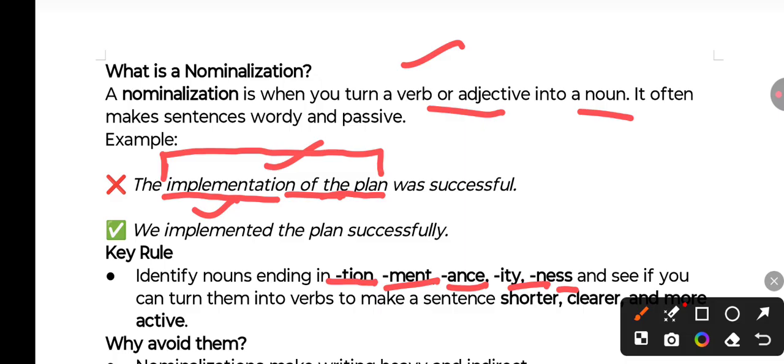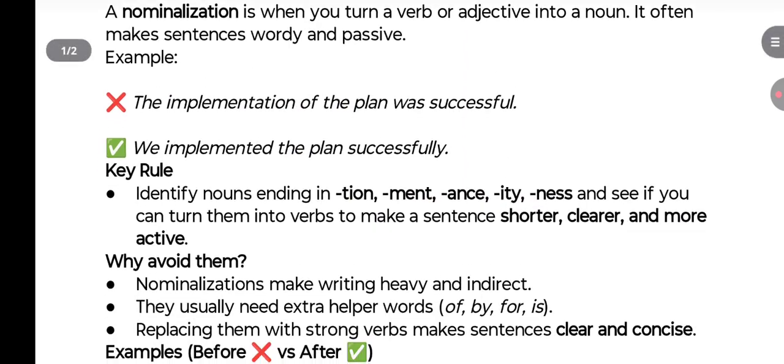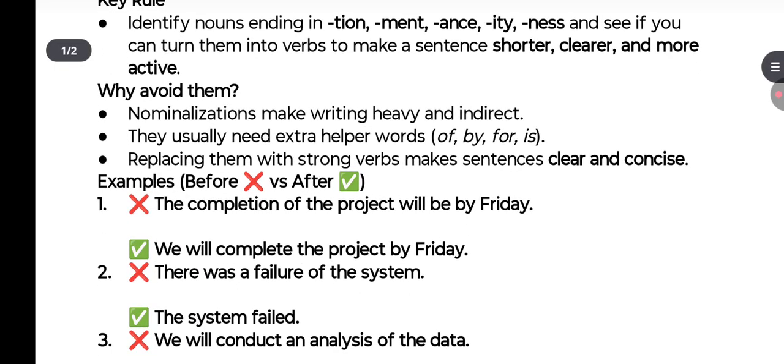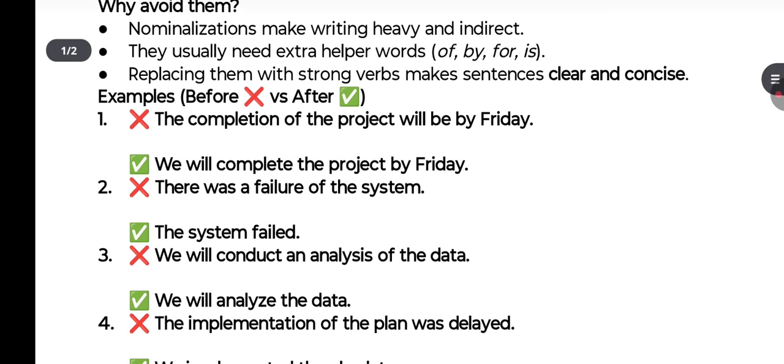So what should we do? We should avoid using a verb or adjective as a noun, or we should rather use them as a verb only. So it makes the sentence shorter, clearer, and more active. So why should we avoid them? Because it makes the writing heavy and indirect, and there is always use of extra words, extra prepositions like of, by, for, is, and it makes the sentence easy, clear, and concise.